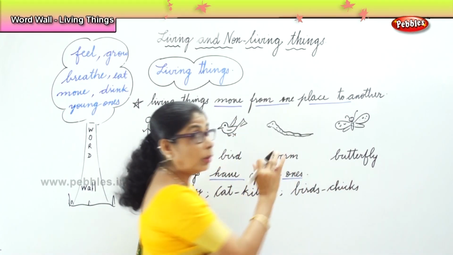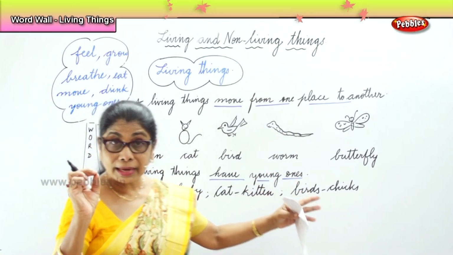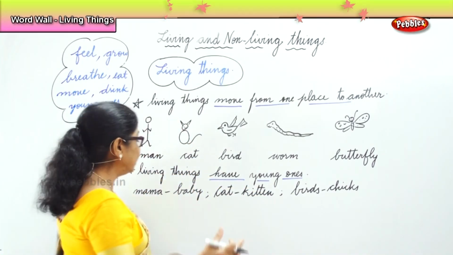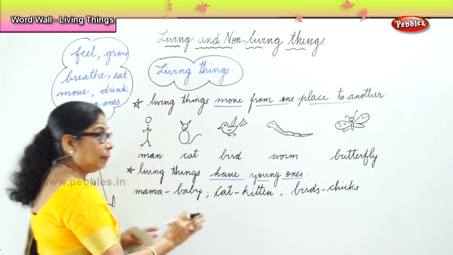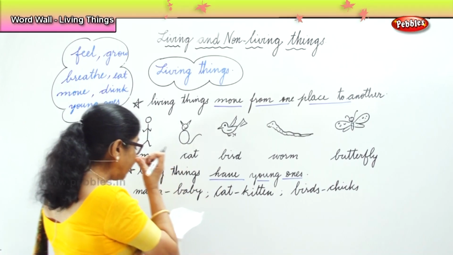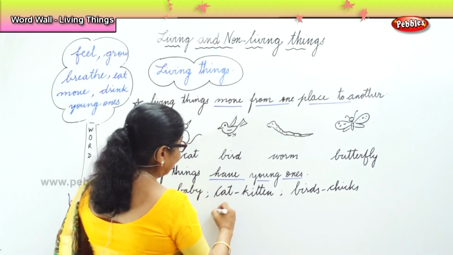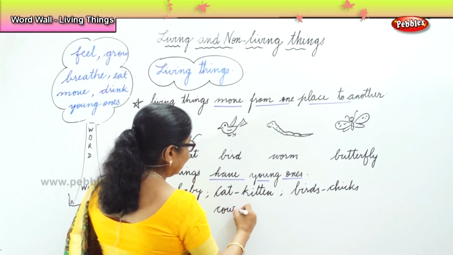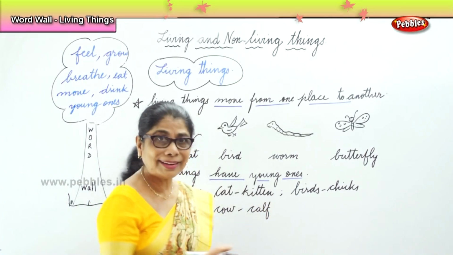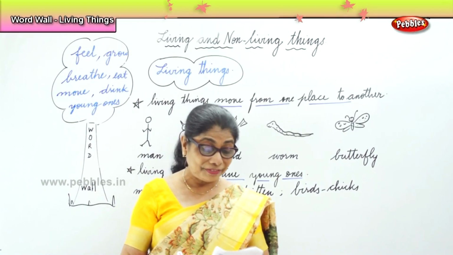Then, worm. They have tiny worms. Butterfly. They lay tiny eggs and it becomes a butterfly finally. So, cat and dog, they have kittens. Now, if you say cow, a cow has a calf. The baby cow is called a calf.